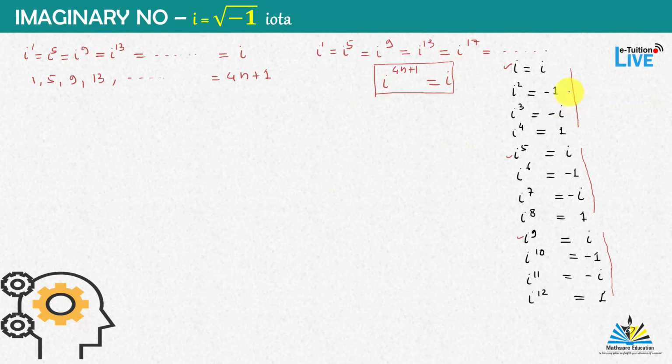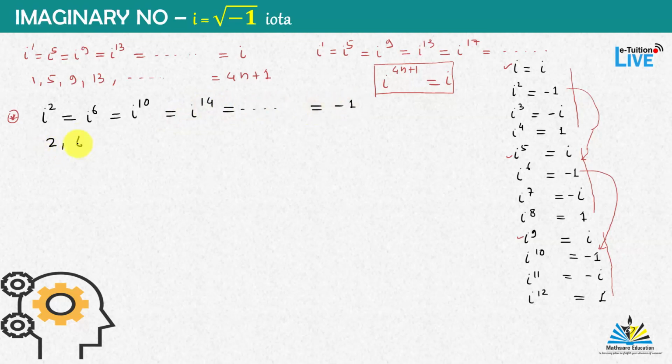Now let's talk about these numbers. What are you observing here? i square is equal to i to the power 6 is equal to i to the power 10 is equal to i to the power 14, and so on, and this is equal to minus 1.